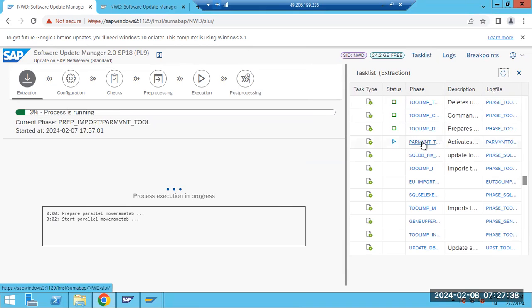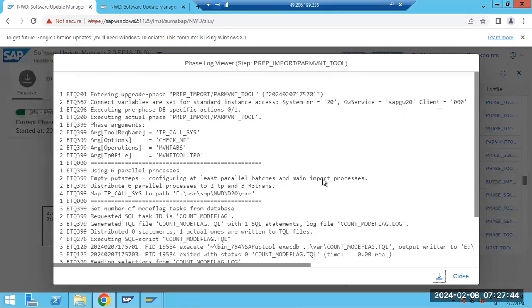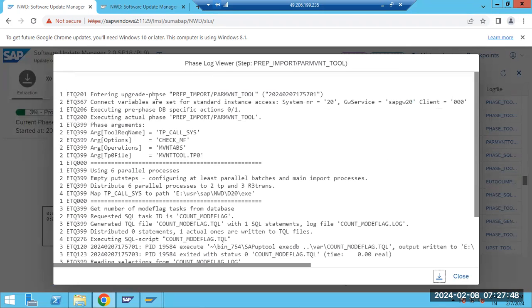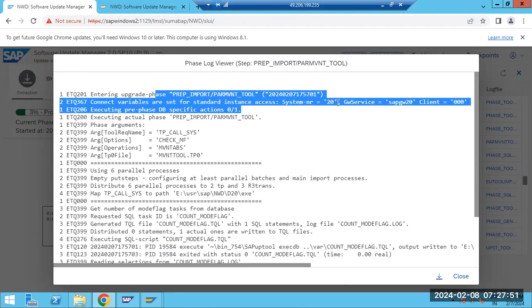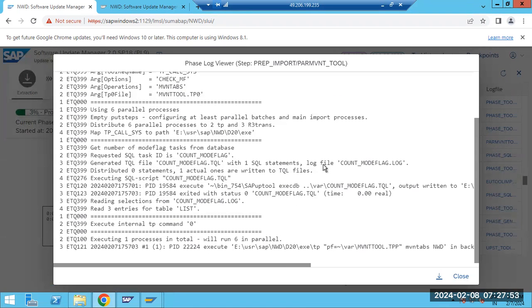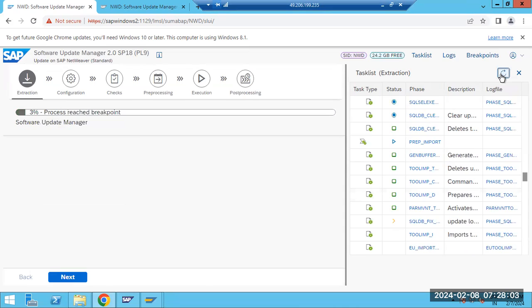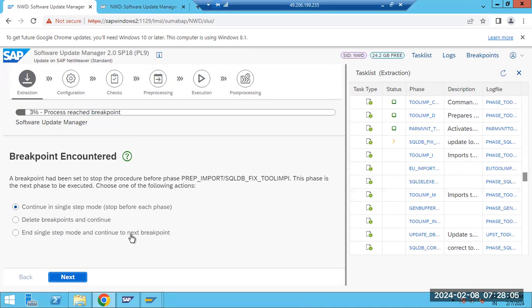If you click this one and open the log file, the log file will be generated. In this log file, each and every time the system connects to your backend system, client 000, then it will run the parallel 6 processes. Then it will execute some reports and some jobs, all of those things.